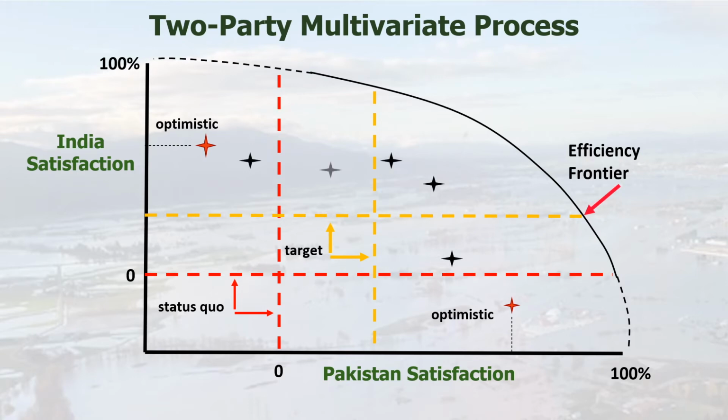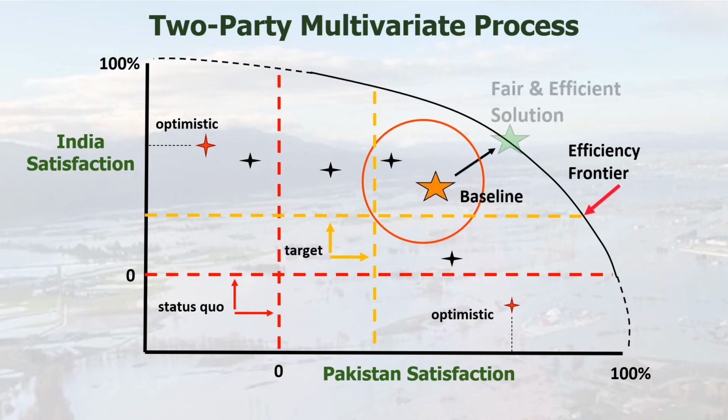Some of these packages fall in the zone of possible agreement and may be acceptable to the parties. The suggestions most likely to become an agreement are the ones that are above the target levels. Parties reach a baseline agreement at the end of a session if they have all accepted the same package. In order to get beyond the baseline to a fair and efficient solution, Nash prescribed an algorithm called Maximize the